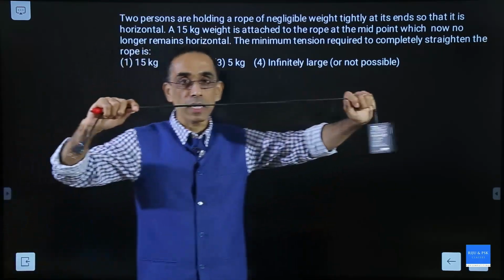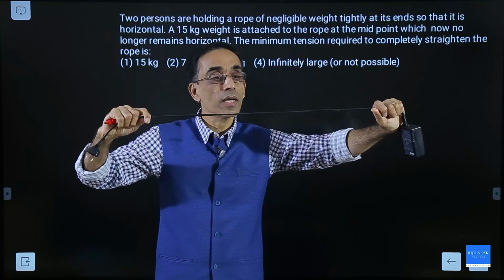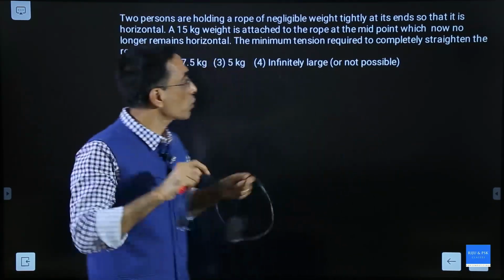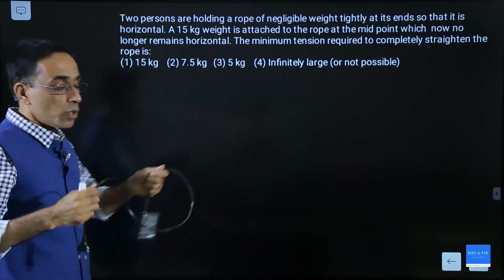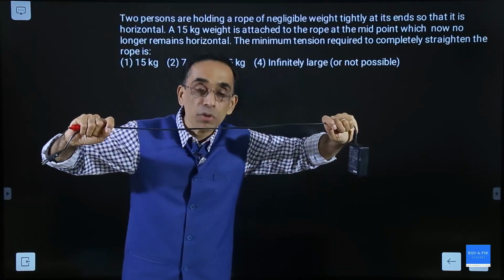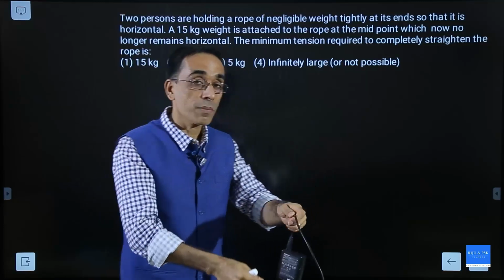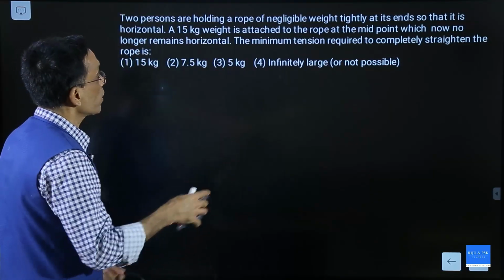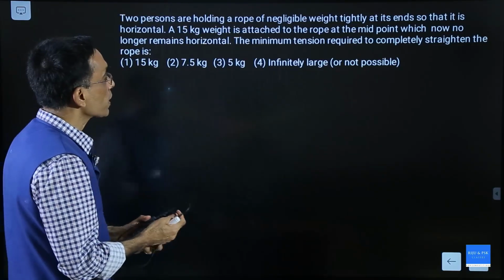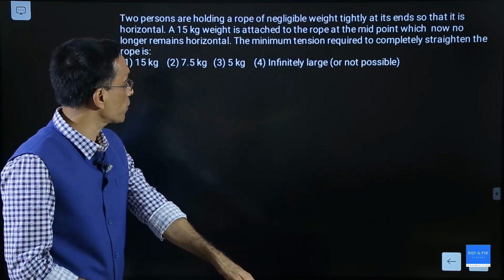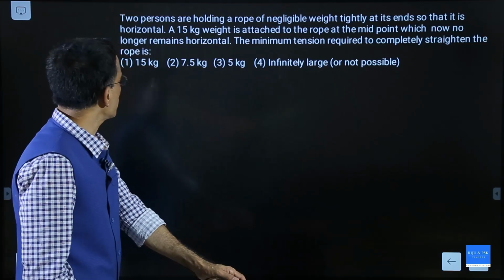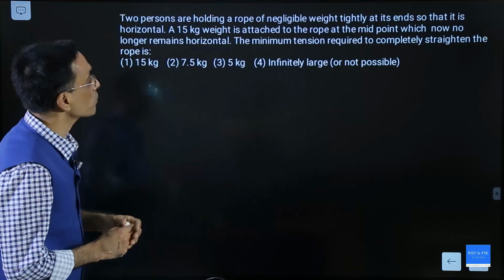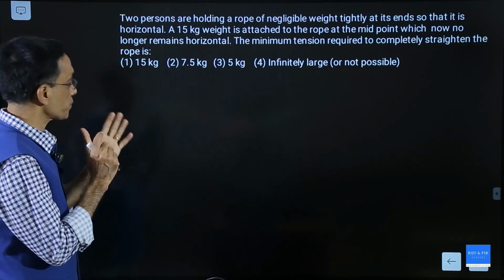So what will happen if you have a string stretched like this, and suddenly you hang something at the middle here? Then it will bend down. It won't be horizontal. Now by pulling it, you can make it horizontal. What is the minimum tension required to completely straighten the rope? The tension is given in terms of kilogram. They have given 15 kilogram, 7.5, infinitely large, not possible.